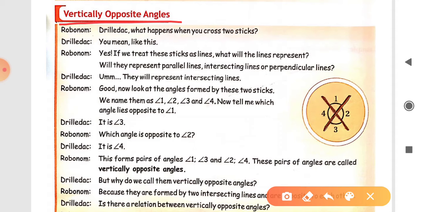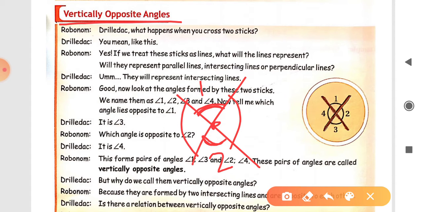When any two lines intersect each other at one point, then a pair of angles is formed. Let this angle be 1 and this be angle 2. Then this pair of angles is known as vertically opposite angles because these are opposite to each other. This is one pair and this is another pair. These are also vertically opposite angles.